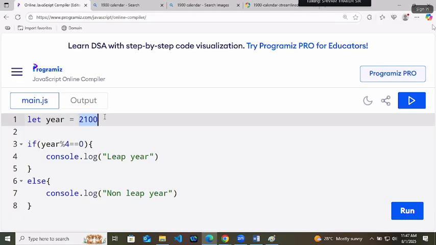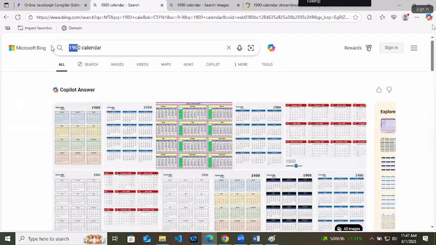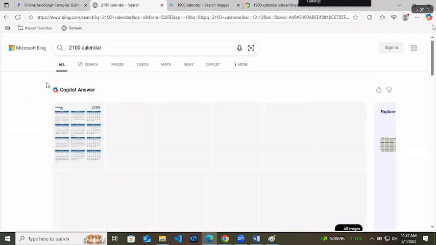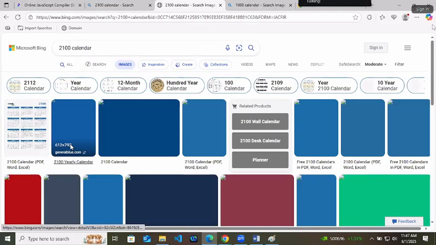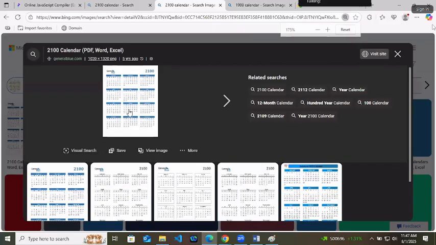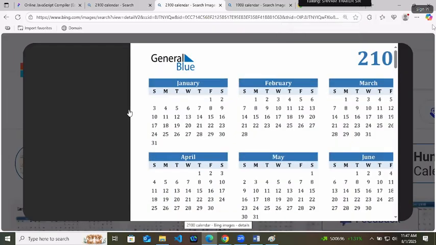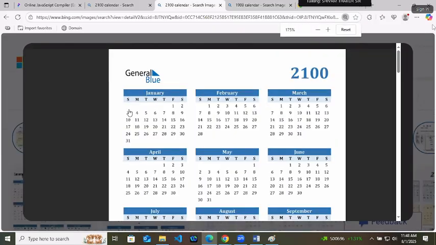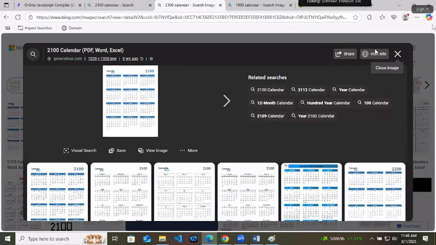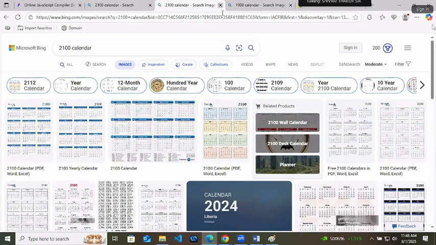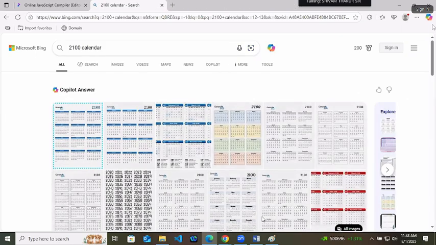Is this a leap year or not? No. This is divisible by 4. This is also not a leap year. This is also not a leap year. 28 days. But it is divisible by 4. So there is an added logic in the years.